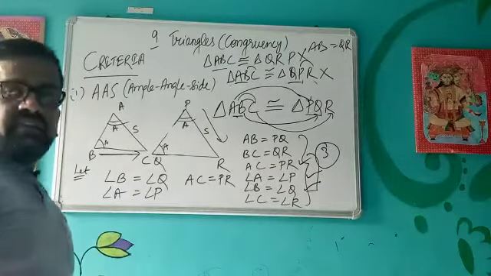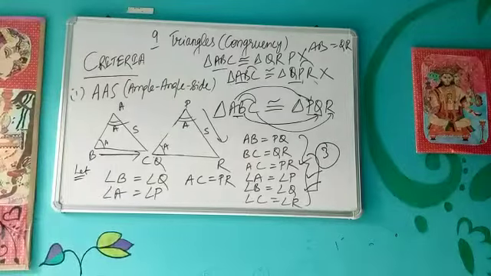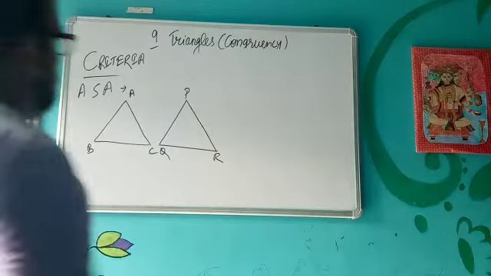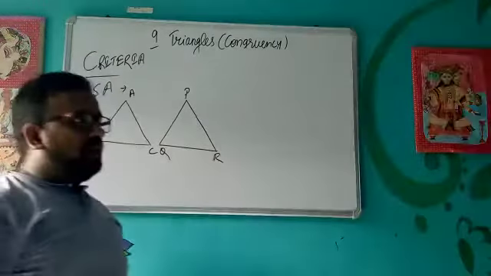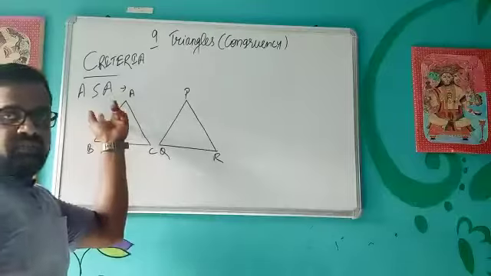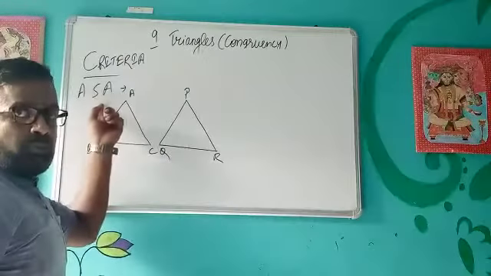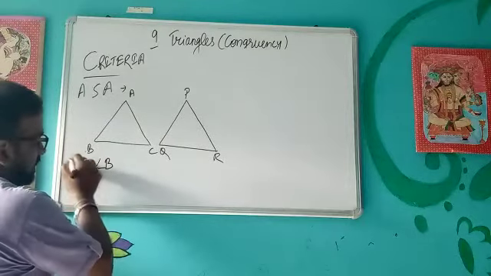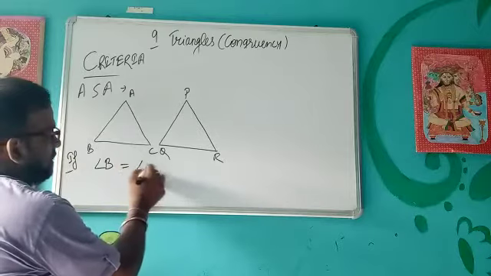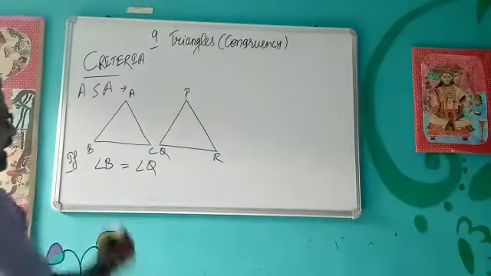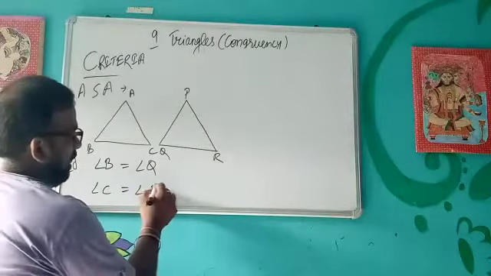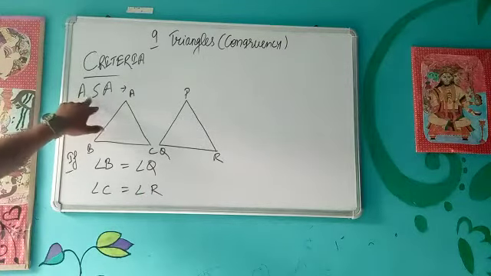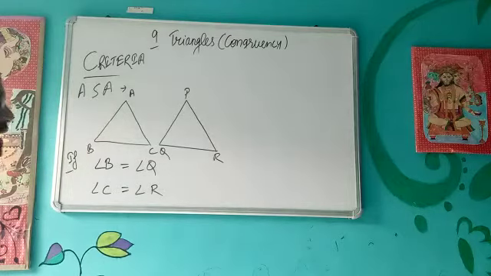Next is angle side angle. As the name suggests, angle, then a side, then one angle. For example, if angle B is equal to angle Q is given and angle C is equal to angle R is given, then for this criteria for congruency, the side should be included between the angles.